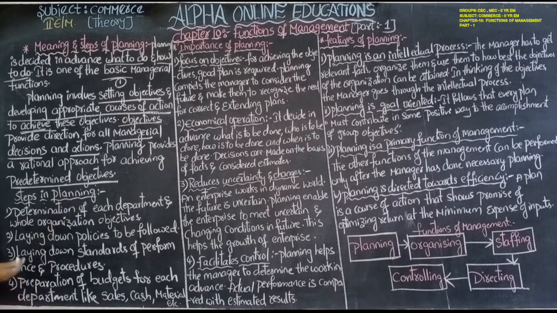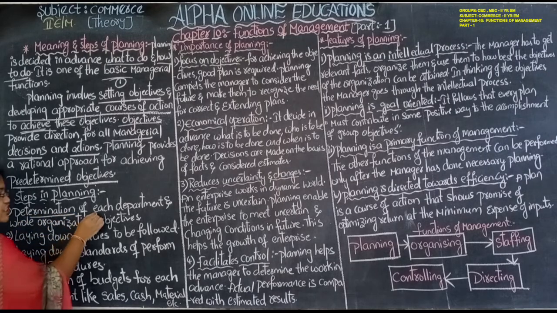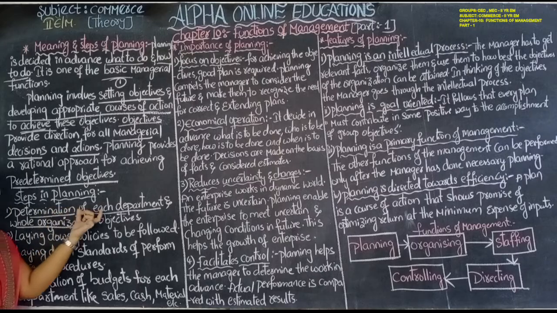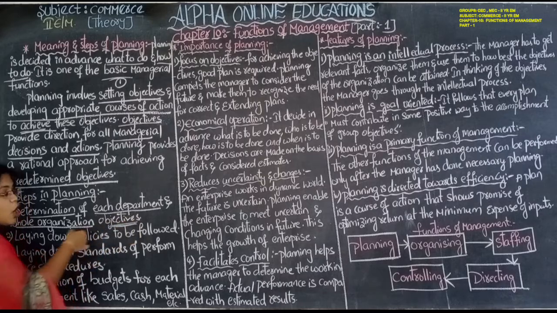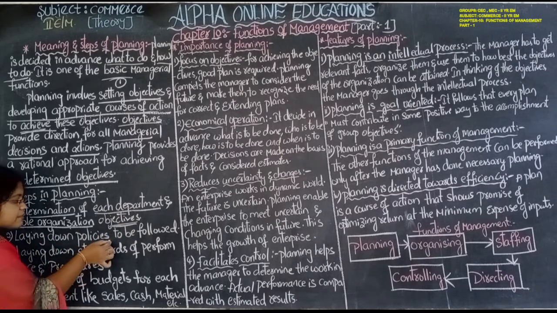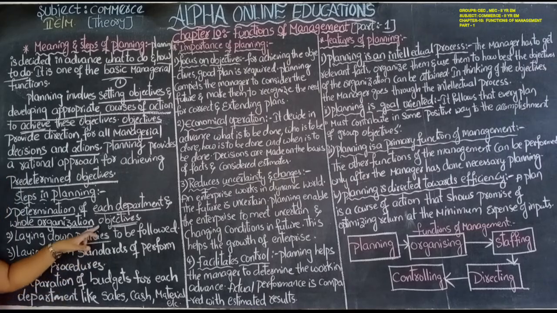Steps in planning. What are the steps involved in planning? Let us see. First, determination of objectives: the manager first determines the objectives of each department and of the whole organization, and how we have to achieve those objectives. Now, laying down policies to be followed. They prepare policies which favor the objectives and make them easy to achieve. Those policies are laid down.